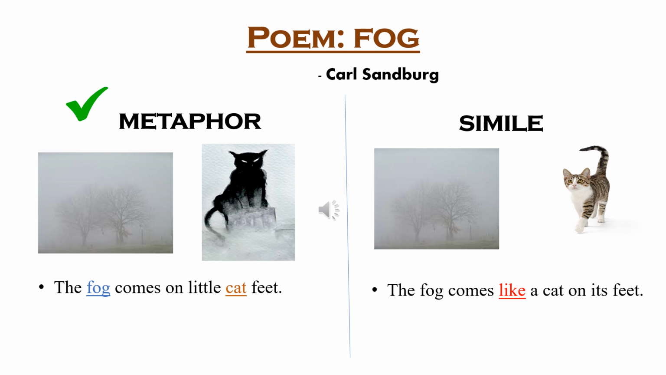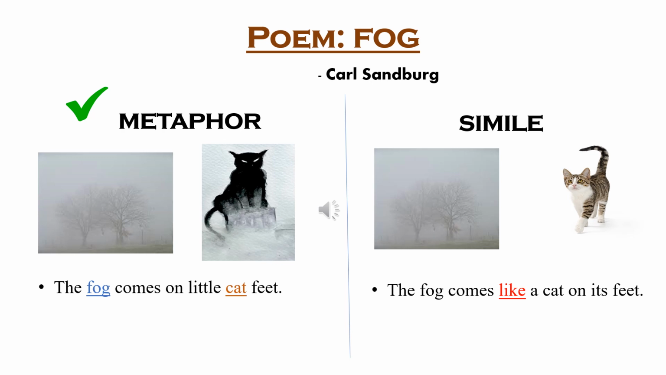Example is from the poem Fog, written by Carl Sandburg. Here there is a line, the fog comes on little cat feet. Now, this is an example of metaphor. Why? Because clearly here fog is assumed to be a cat. Fog is referred to a cat as it comes on little cat feet.